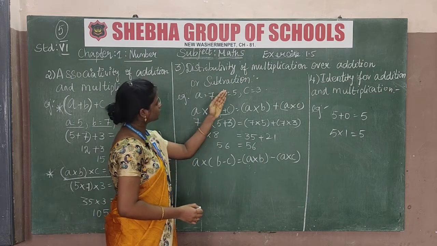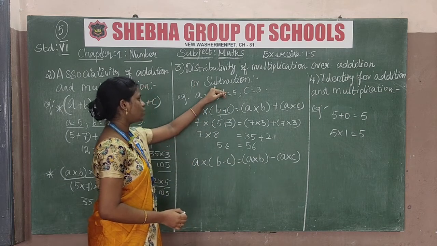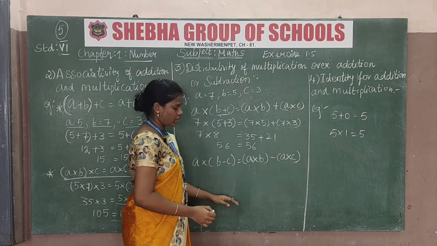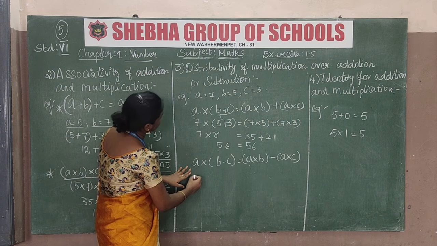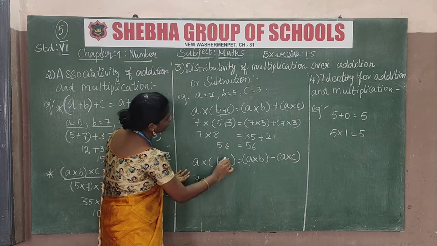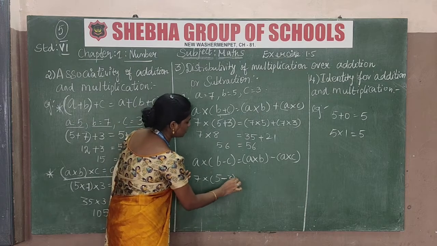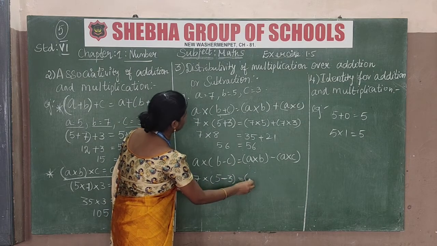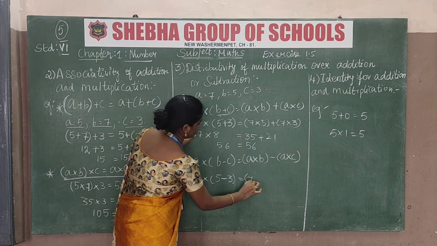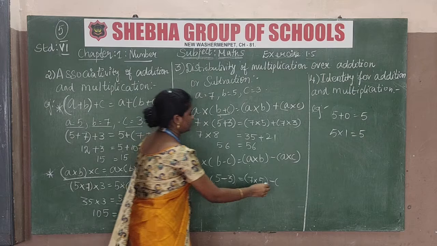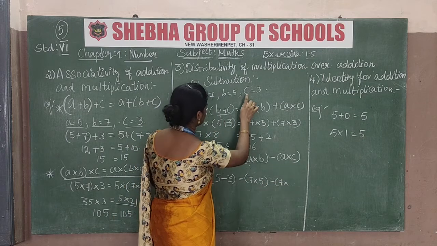Next, distributivity of multiplication over subtraction. Okay? So a value is 7, b value is 5, c value is 3: 7 into (5 minus 3) is equal to 7 into 5 minus 7 into 3.